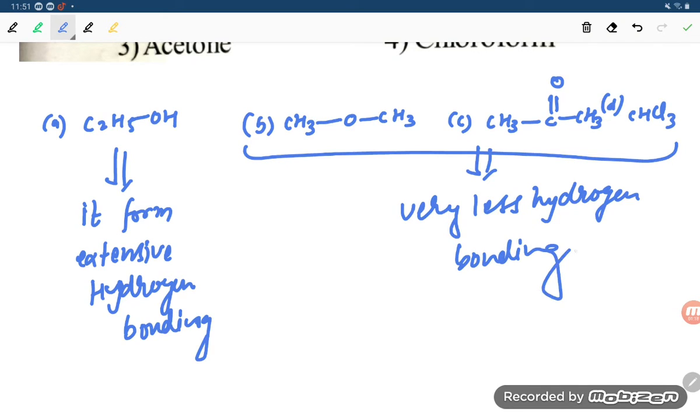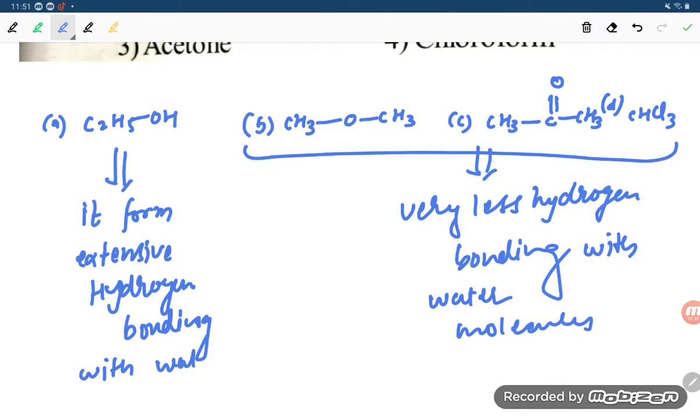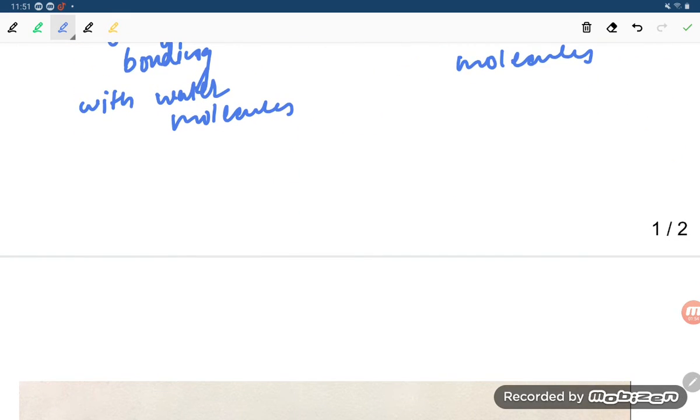See, hydrogen bonding with water molecule. Why, student, with water? It forms extensive hydrogen bonding with water molecules. Okay, so what is the meaning of this? Why is it happening, student? See, here the hydrogen is directly attached to the oxygen. Here the hydrogen is not directly attached to the oxygen. Here also the hydrogen is not directly attached to the oxygen. So that is the condition, student.